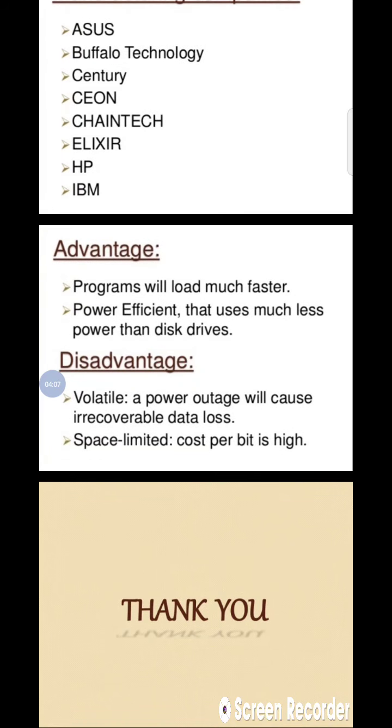Advantages and disadvantages. The program will be loaded faster and transferred quickly. It uses less power, and is faster than a hard drive. Disadvantages: a power outage will cause irrecoverable data loss. Space is limited, and the cost per bit is higher.